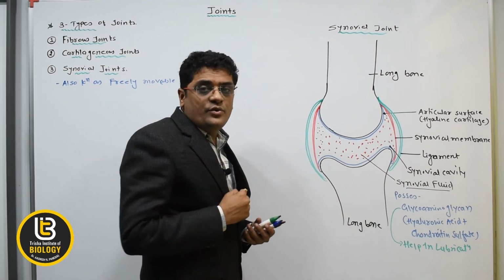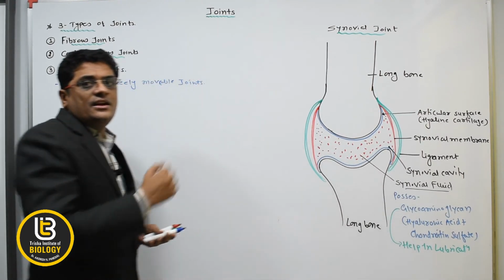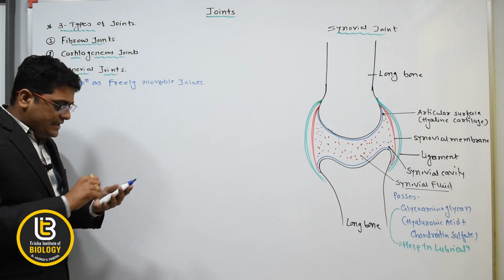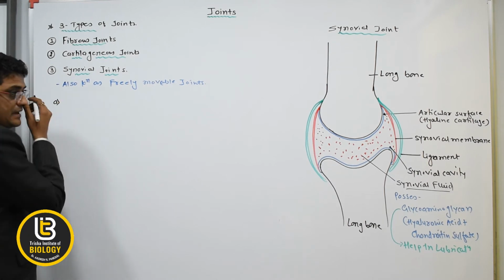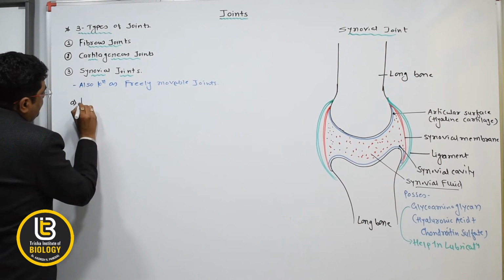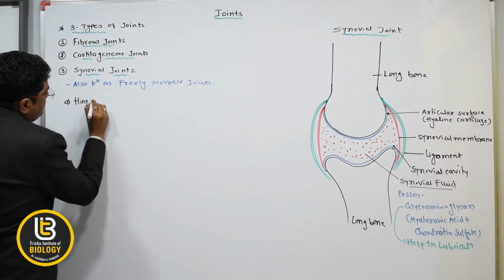Now, where are the synovial joints present? So look here, where the synovial joints are present. Example one is the hinge joint.